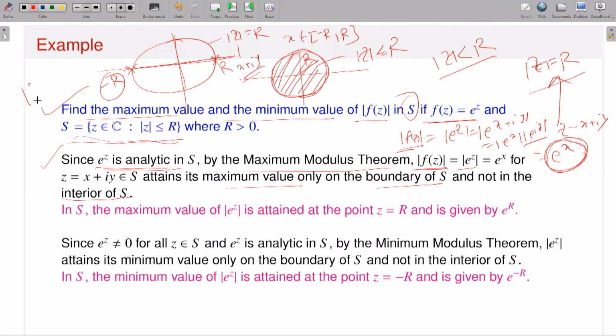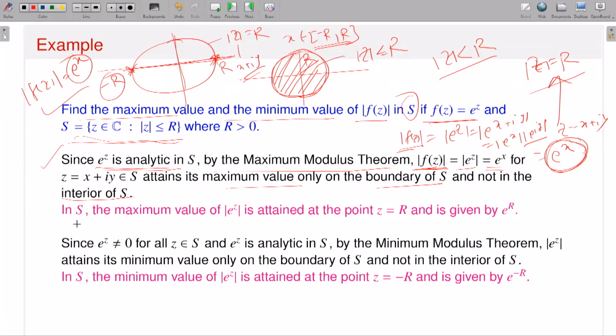And what will you have? Modulus of f of z, which is e to the power x. Since modulus of z is equal to R, you will have x is equal to R and x is equal to minus R. In the interior, of course, x lies between minus R and R, but if I talk only about the boundary, you will have only 2 points, x is equal to R and x is equal to minus R. Modulus of f of z is equal to e to the power x, but e to the power x is an increasing function, so it will attain the maximum only at the point x is equal to R.